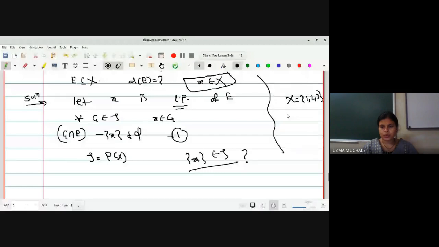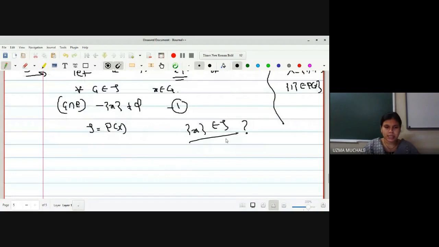We can write it as 2 raised to 3, in which we can have singleton 1 is also a member of power set of X. So in the very similar way, if small x is a member of capital X, singleton x is a member of tau, or we can say it is nothing but your subset of X. Set of all subsets of X is nothing but power set of X. So we can have singleton x is a member of tau.